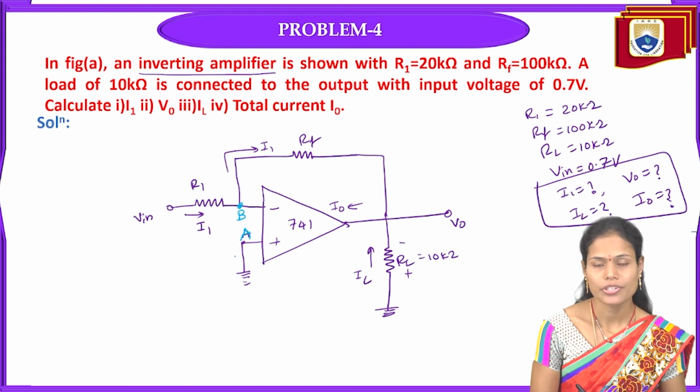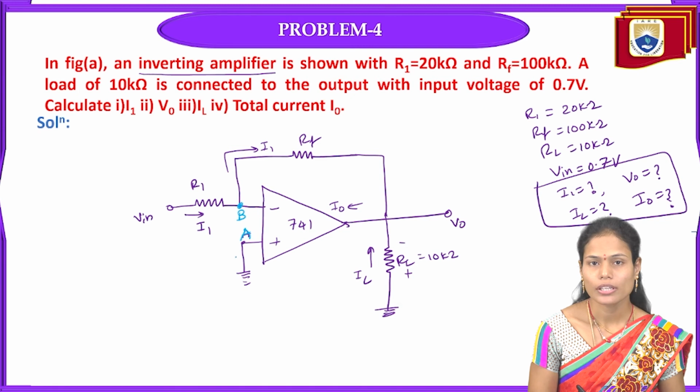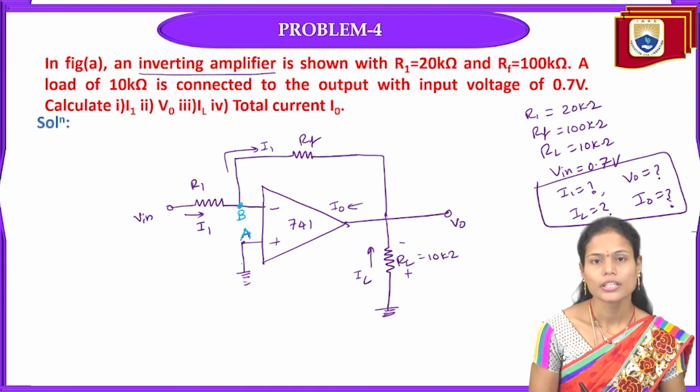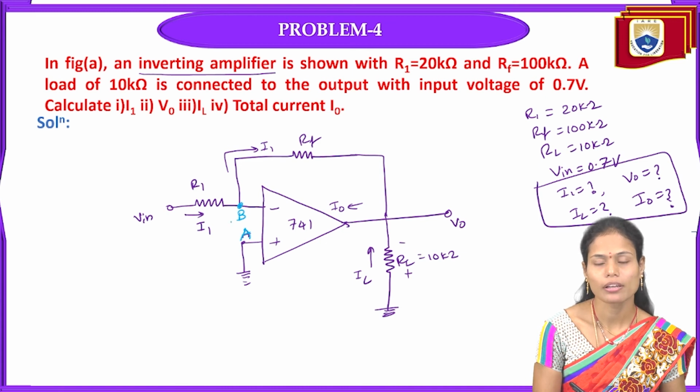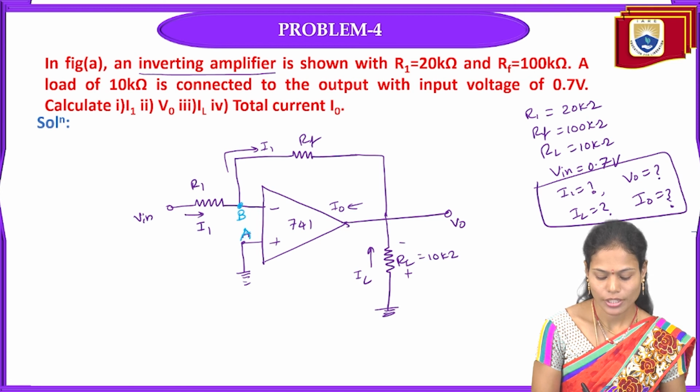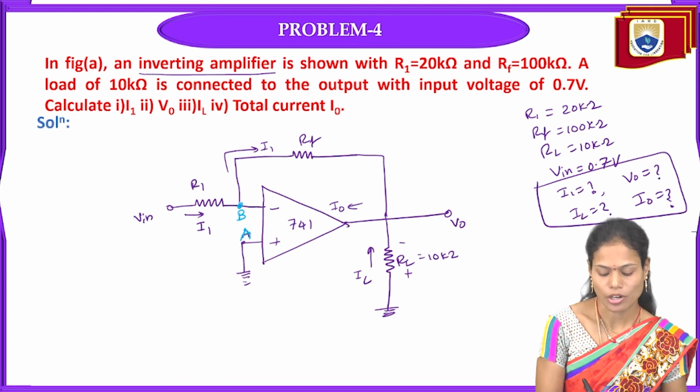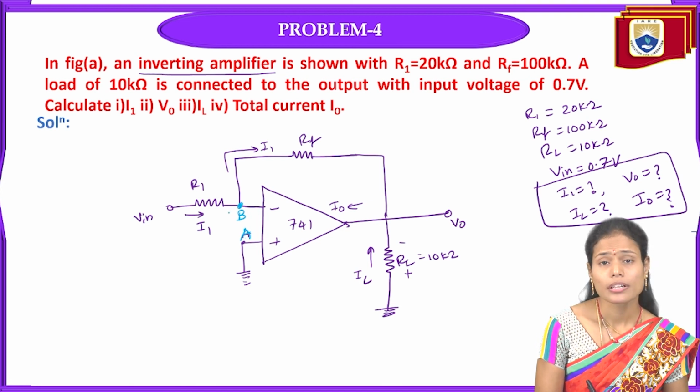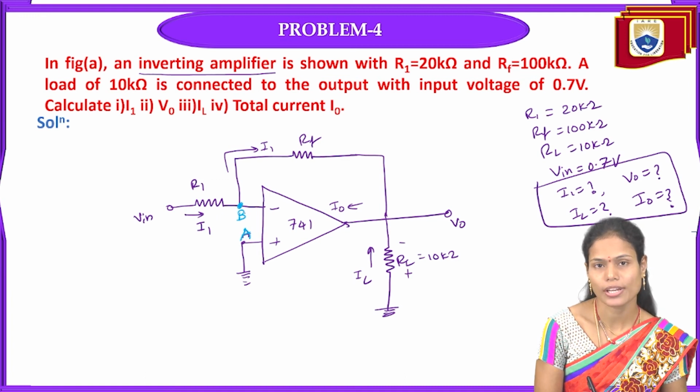I have already mentioned, because of the virtual ground concept, if any one of the terminals is grounded, then automatically the remaining terminal also acts like a ground virtually. So here VA is 0 or ground, which means obviously VB is also 0. That means there is no flow of I1 current inside the operational amplifier.